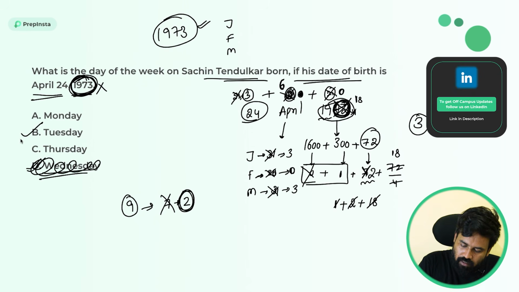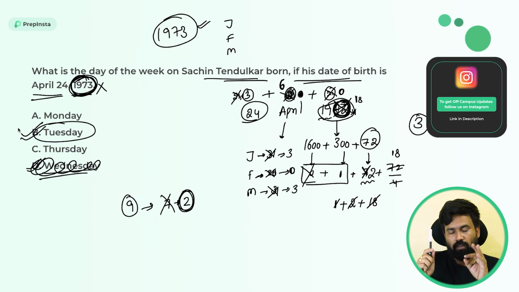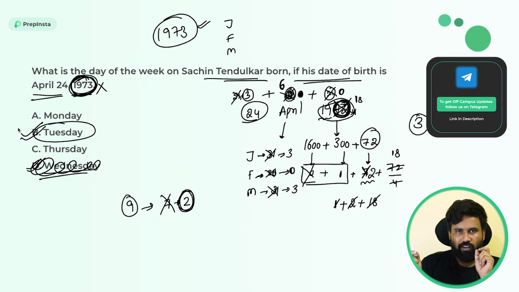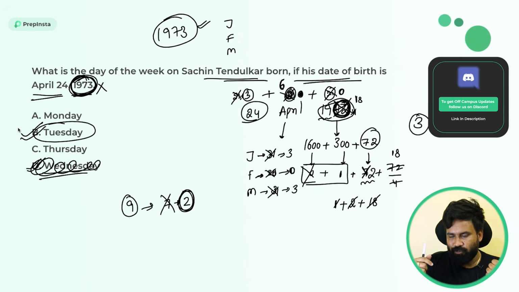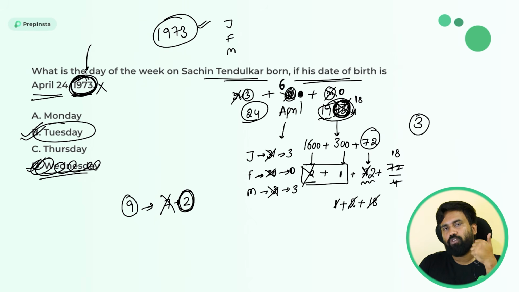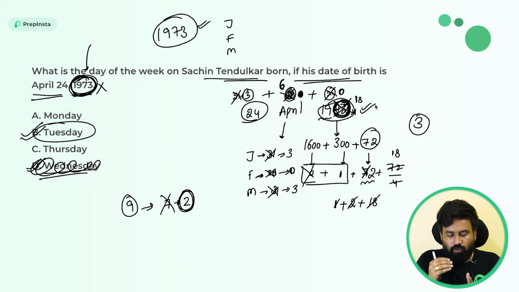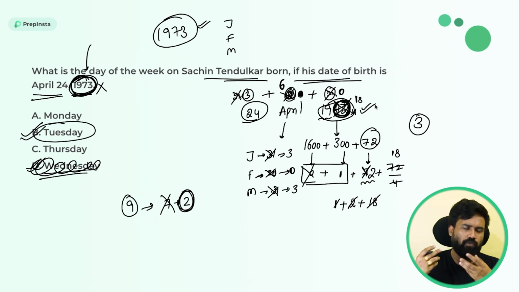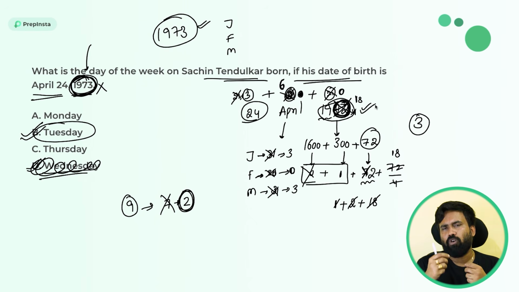It's my bad. The answer is option B, Tuesday. So remember, even I have made a small mistake. Don't do it in your examination. This is one lesson for you: always calculate for the present year, whether it is a leap year or not. 72 years already completed, so we are entering the 73rd year. These are the small theory things you need to take care of. Many people think calendars are very easy, but don't get confused. It might be easy, but sometimes we make small mistakes and overlook. So try to practice more and more.